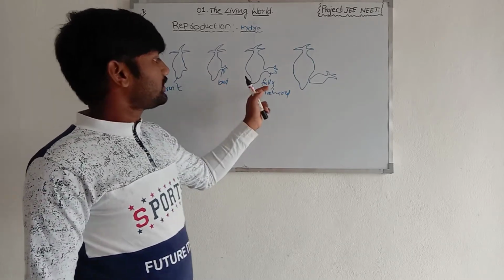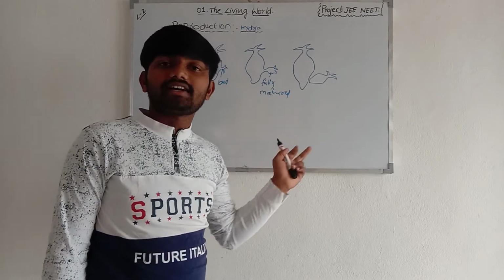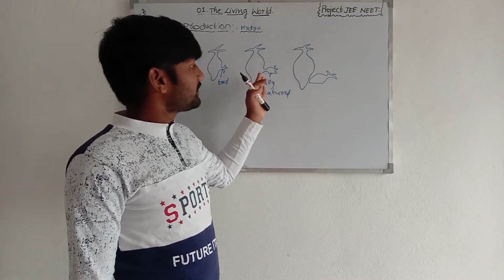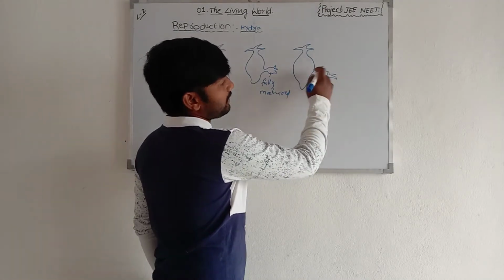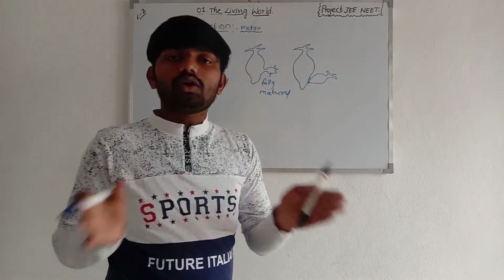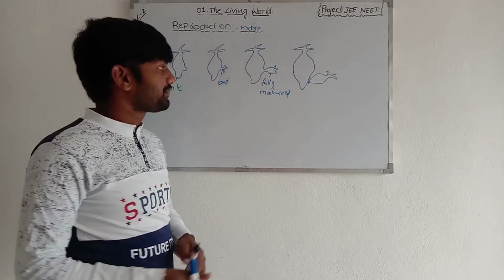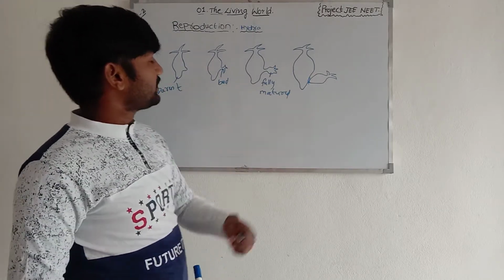So in stage 3 we are observing a fully matured hydra. In stage 4, the buds are cut off and develop into a new, individual hydra. This is reproduction in hydra.